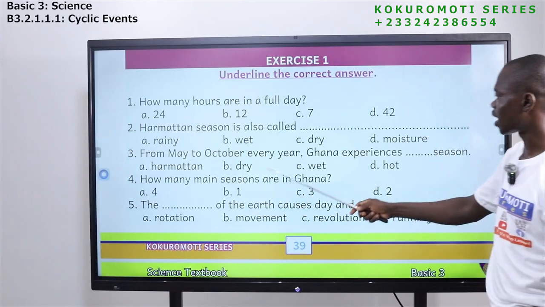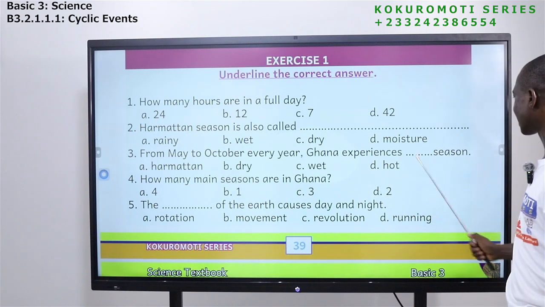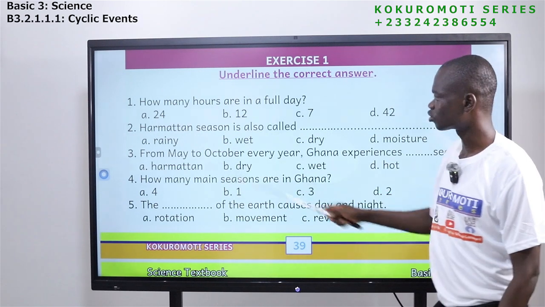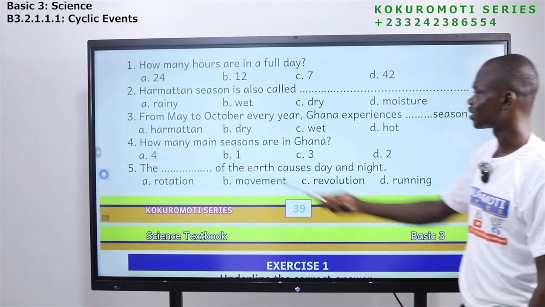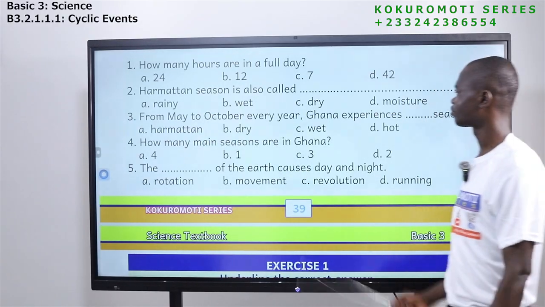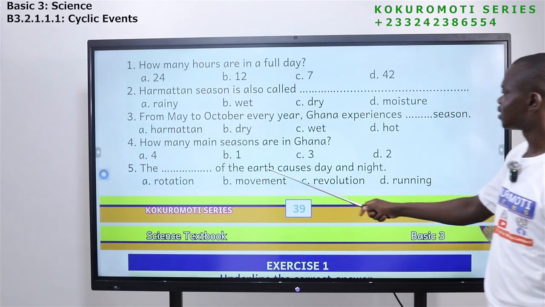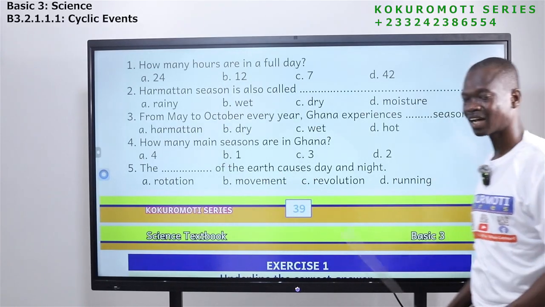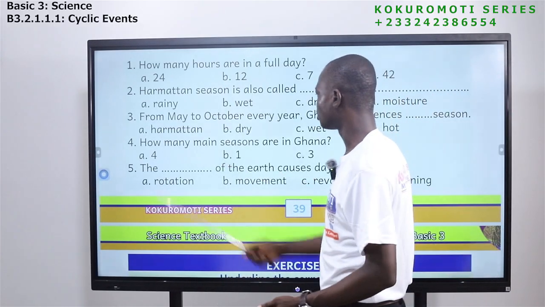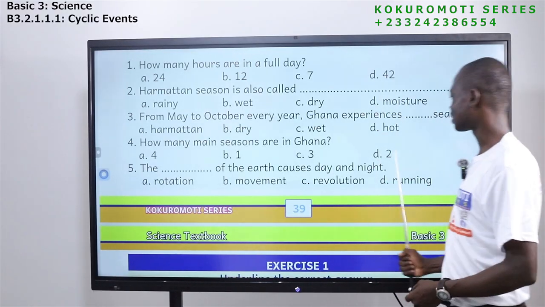From May to October every year, Ghana experiences that season. So May to October, what do we experience? Is it harmattan, dry, wet, hot? Wet. Okay, so how many main seasons are in Ghana? In Ghana, how many main seasons do we have? We have 4, 1, 3, and then 2. What's the answer? The answer is 2.